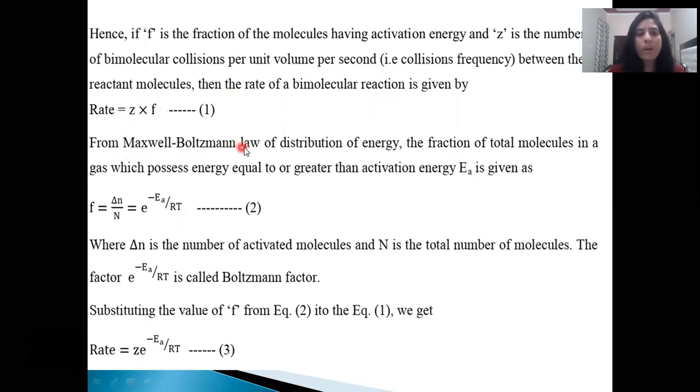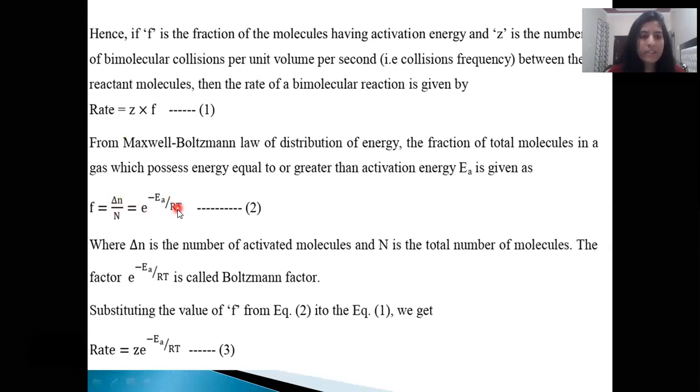From Maxwell-Boltzmann law of distribution of energy, the fraction of total molecules in a gas which possess energy equal to or greater than activation energy is given by F is equal to delta N by N is equal to e raised power minus EA upon RT, where N is the total number of molecules and delta N is the fraction of molecules gets activated.